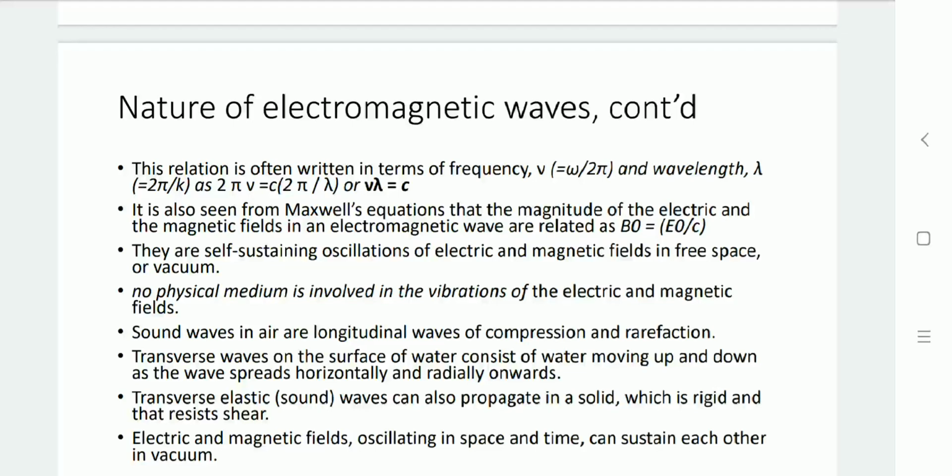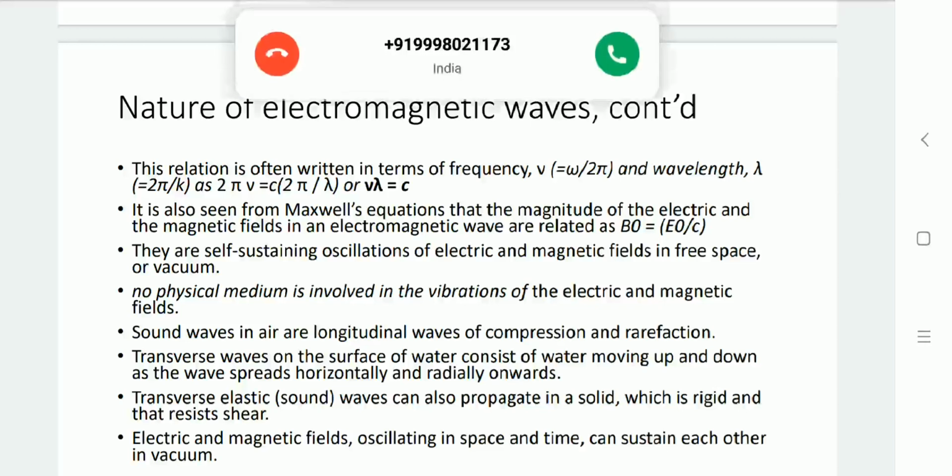Based on the Maxwell equations, we get the relation between B0 and E0, that is B0 equals E0 by c. These electromagnetic waves are self-sustaining in air, based on the oscillations of the electric and magnetic fields. An electromagnetic wave can travel through the air without a medium. No physical medium is required.